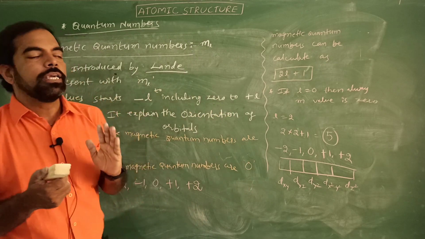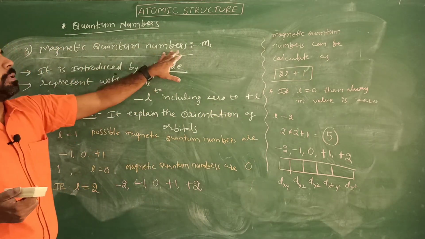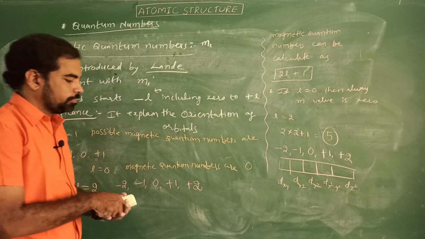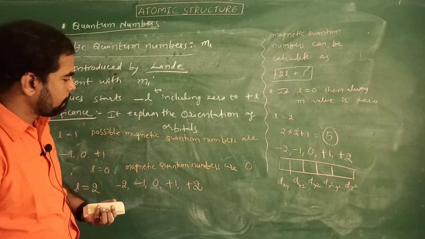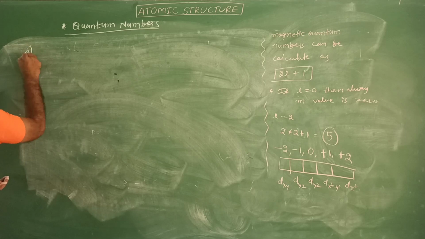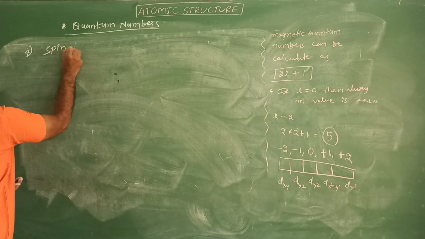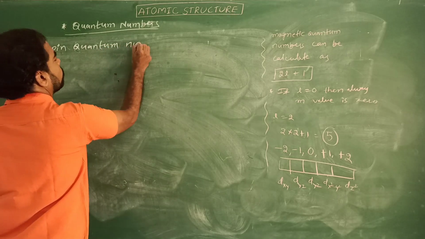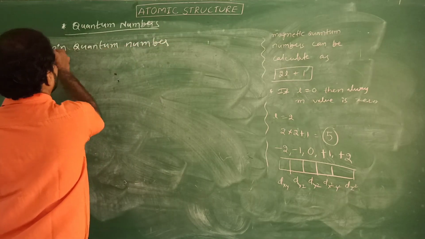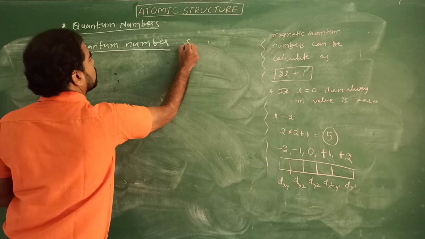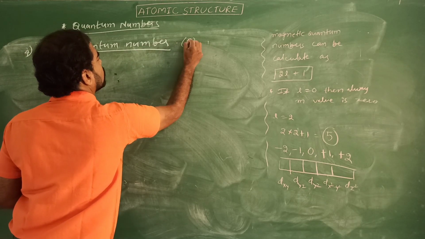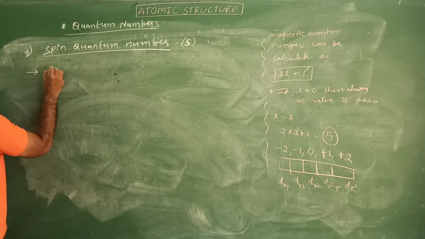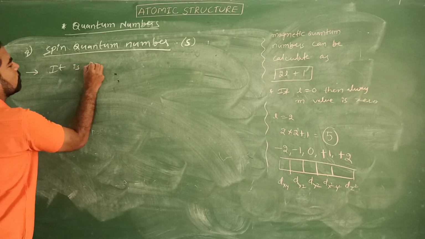It is also important: magnetic quantum numbers, finding the possible magnetic quantum numbers. The fourth one is the spin quantum number.